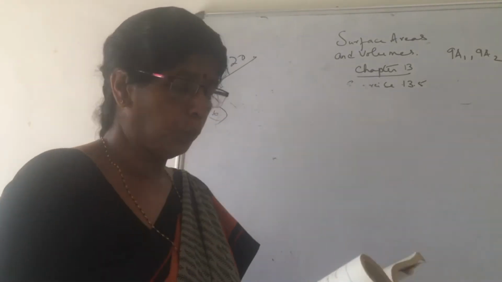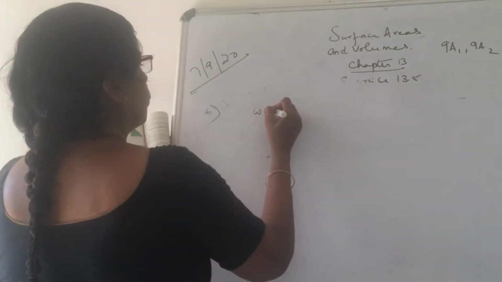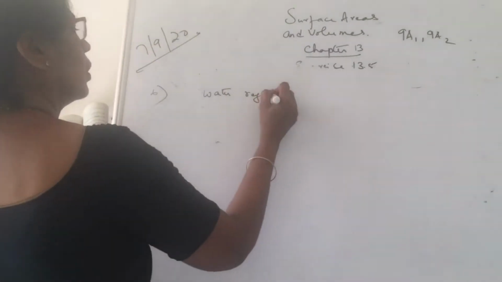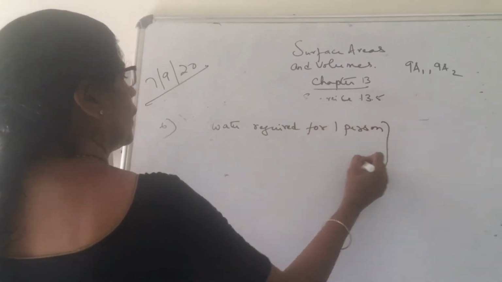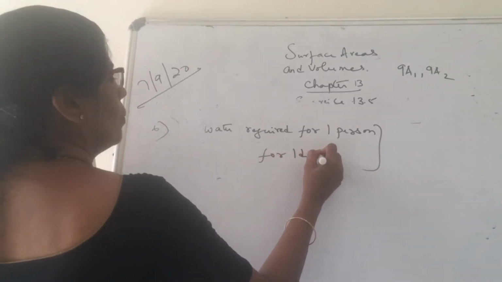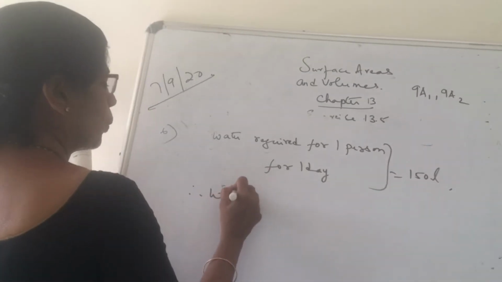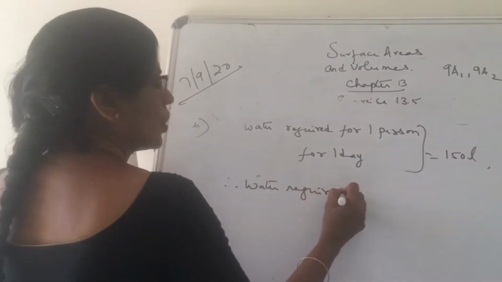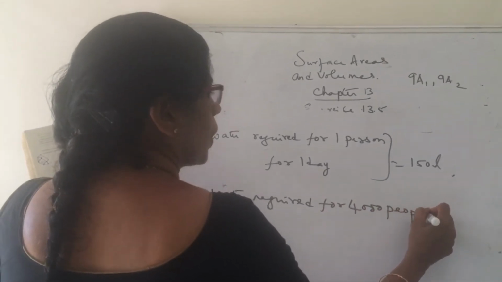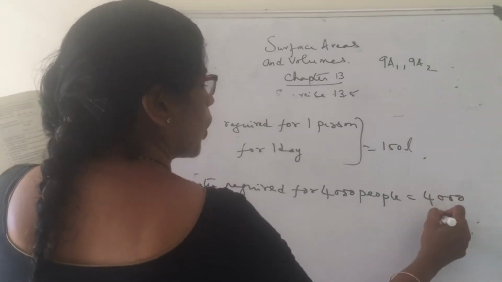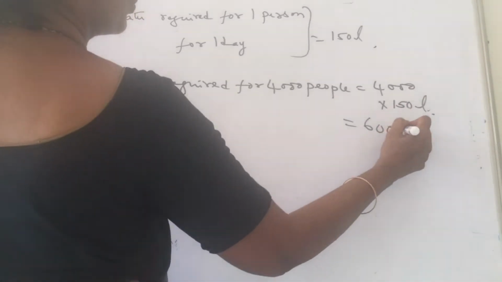4,000 into 150. Yes, water required for one person for 1 day. For 1 day, how much, children? 150 liters. Therefore, water required, how many people are there in the village? 4,000 people. So, one person requires 150 liters means 4,000 people require how much water, girls?